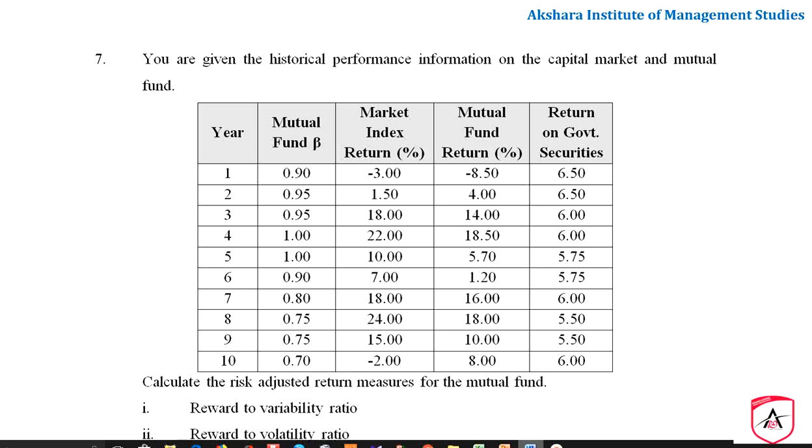So those problems were related to 5 or 10 marks, and right now we are going to deal with the 15 marks questions. Whenever we are talking about this 15 marks question, the Sharpe ratio is said to be the reward to variability ratio, and Treynor's ratio is said to be the reward to volatility ratio, and we have to calculate the reward to variability ratio and volatility ratio in this 15 marks question.